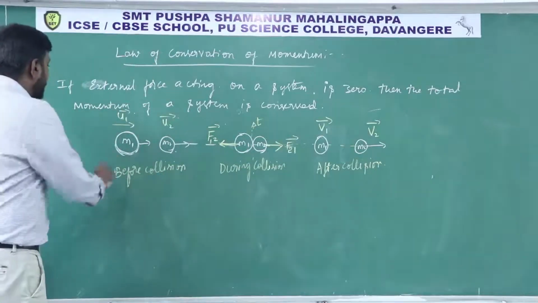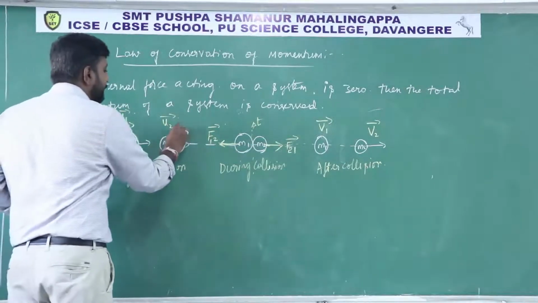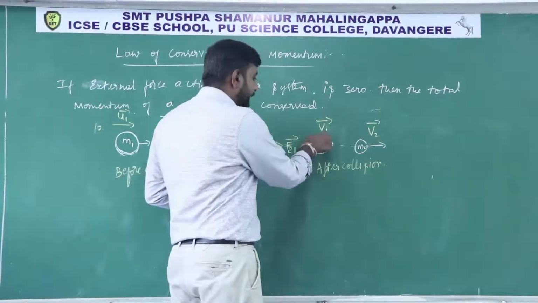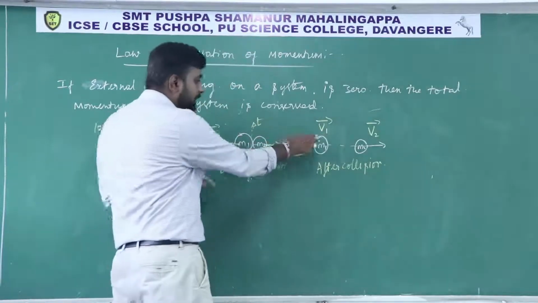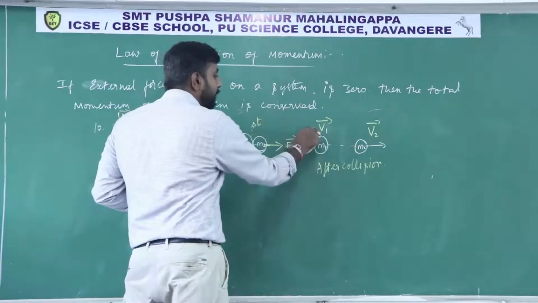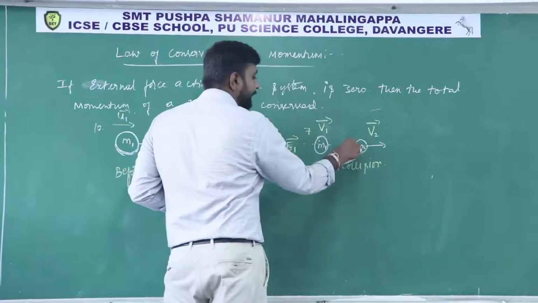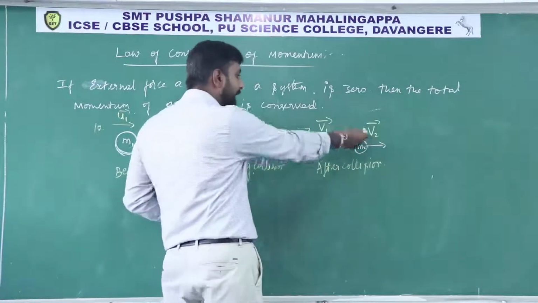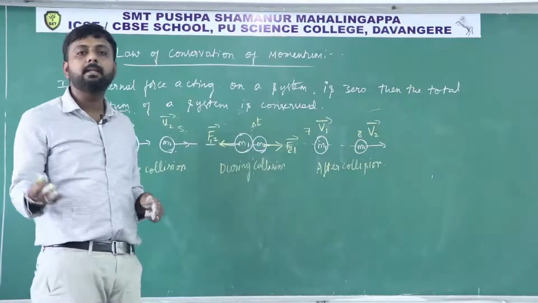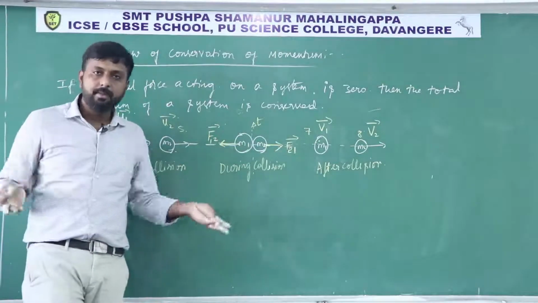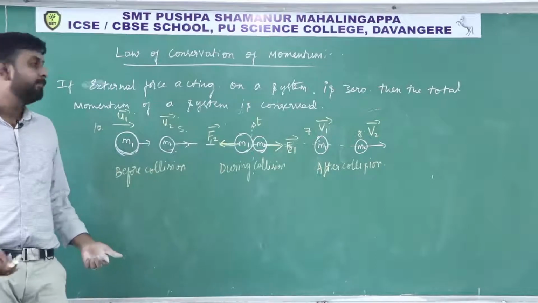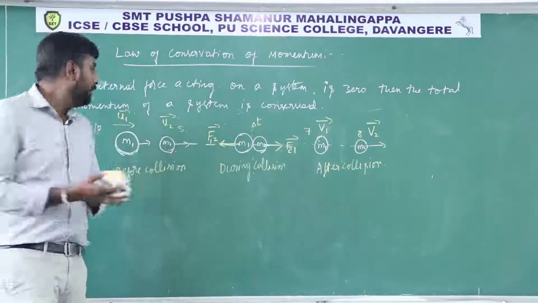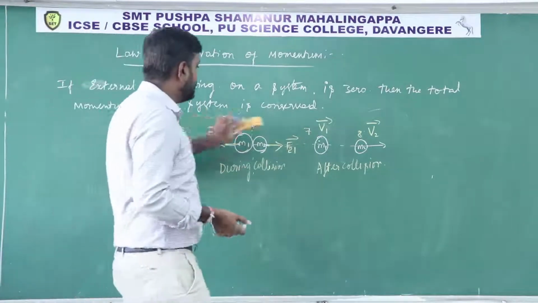For example, it is moving 10 meter per second and the other 5 meter per second, so 15 meter per second. Finally, what may happen is its speed will decrease during collision, it may come to 7, and this body's speed may increase, it may come to 8. Again you see, before it was 15 meter per second, now also 7 plus 8, that is 15 meter per second. Velocities will exchange, but total momentum remains the same. That is called the law of conservation of momentum.